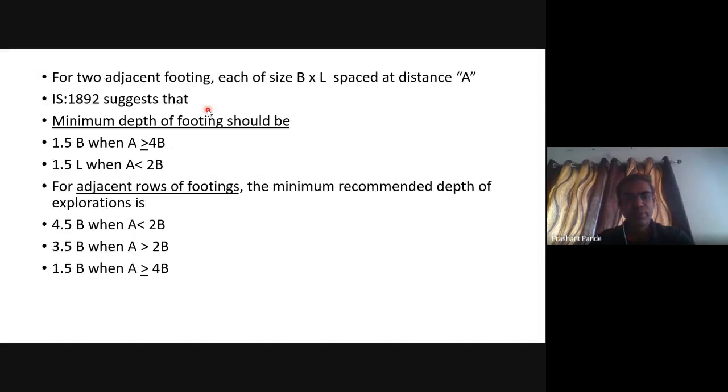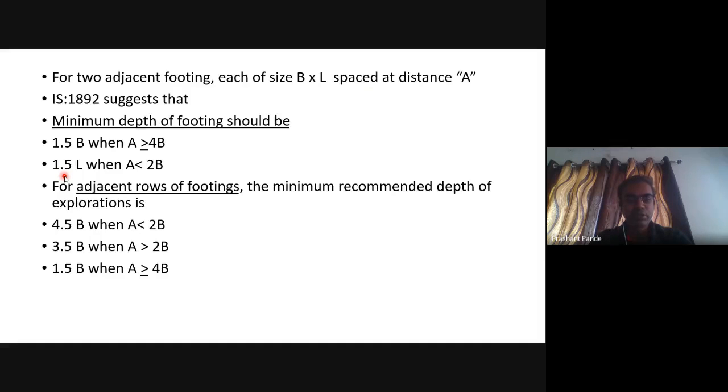Then for two adjacent footings, each of size B by L spaced at A, IS 1892 suggests that minimum depth of exploration should be 1.5 B when A is greater than or equal to 4 times B, and if A is less than 2 times B, then 1.5 L will be the minimum depth of footing exploration.